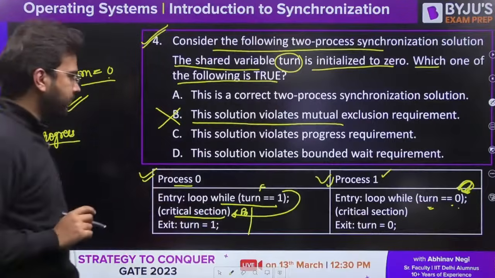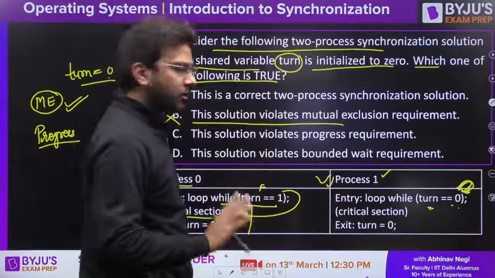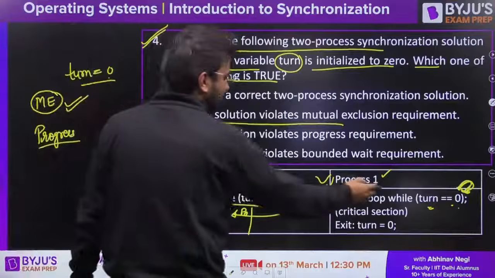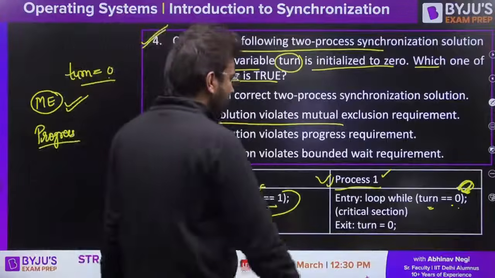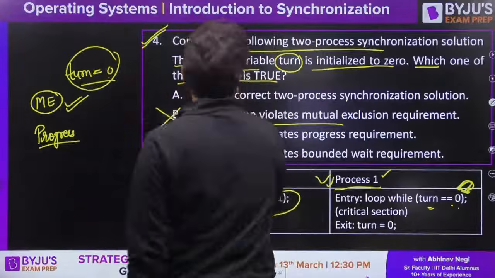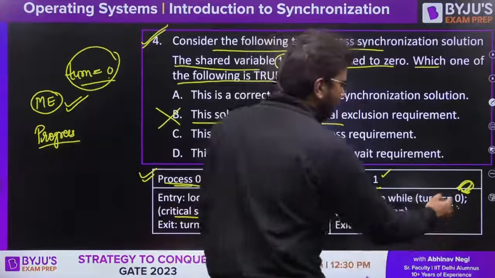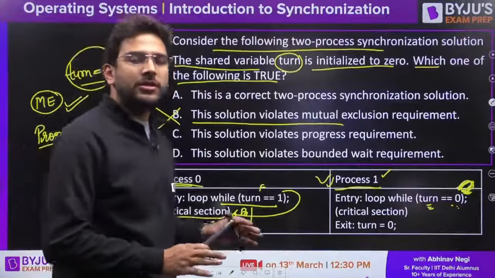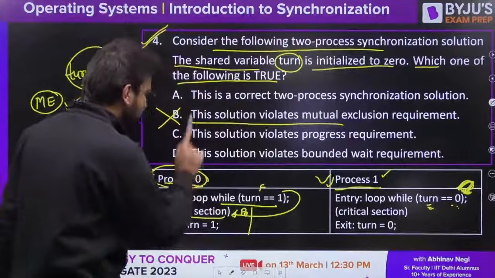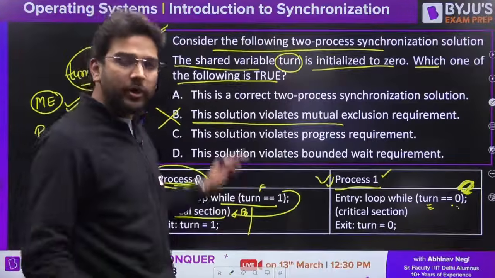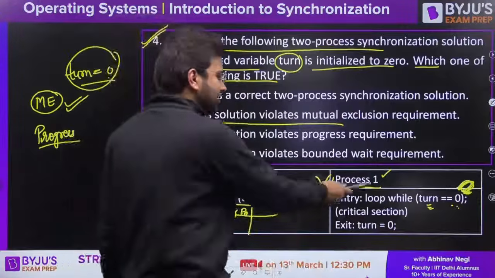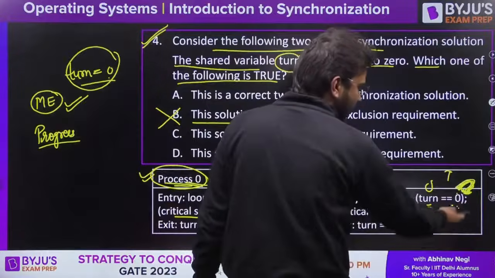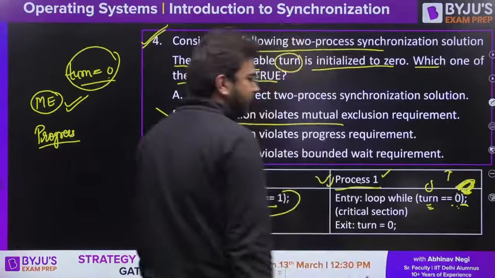Let's see whether progress is satisfied or not. Now, let's start with process P1. Turn variable, initial value is 0 here. 0 is equal to 0, true. It is going to perform busy waiting. In progress, we always check the case where one process is not interested at all. So, assume that process P0 is not interested at all in accessing the critical section, but P1 is interested. So 0 is equal to 0. In that case, it is going to become true and it is going to perform busy waiting because the semicolon is there, so it is not able to proceed further.